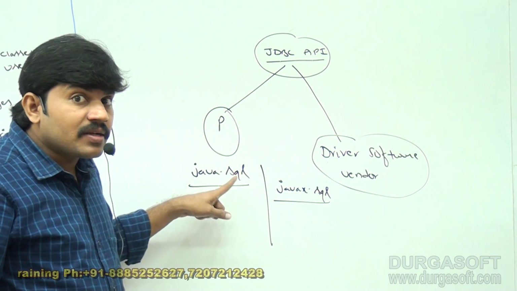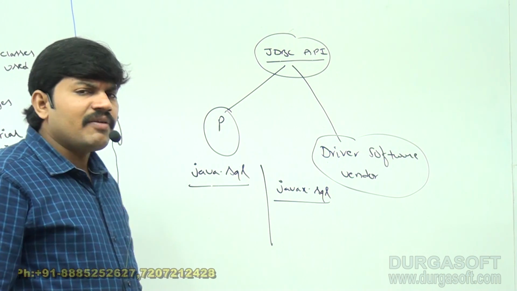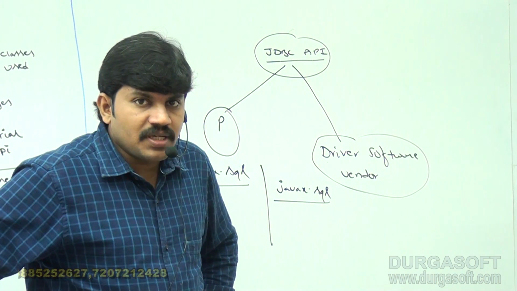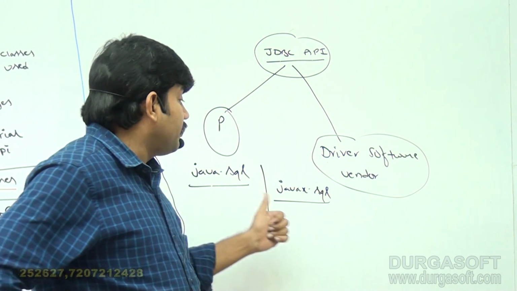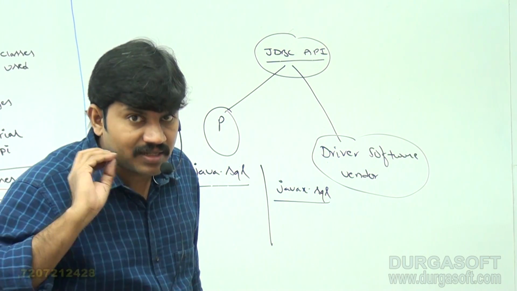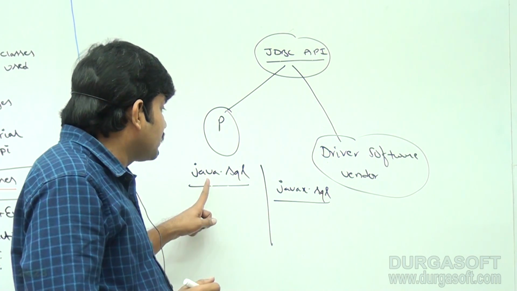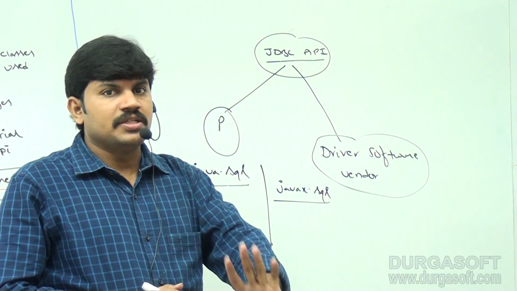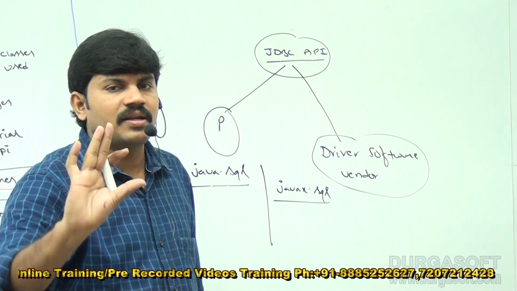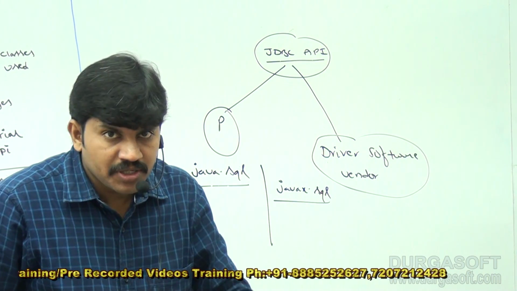The java.sql package contains the basic classes and interfaces which can be used for database communication, like Statement, Connection, ResultSet, DriverManager. These are the most basic classes and interfaces used for normal database communication.